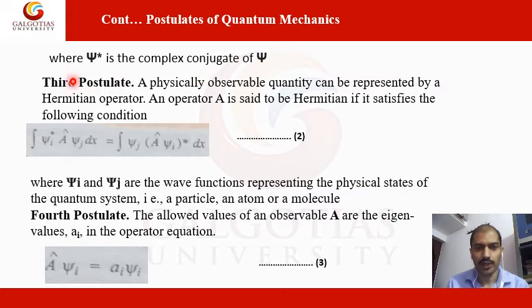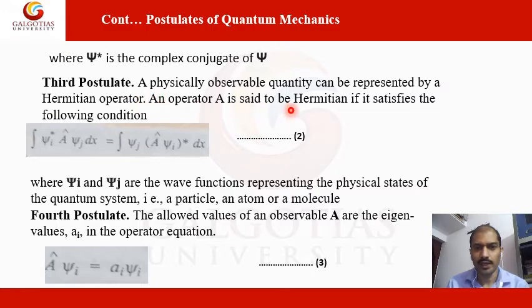Third postulate: a physically observable quantity can be represented by a Hermitian operator. A physical observable quantity means any quantity which can be observed, and it can be represented by a Hermitian operator.